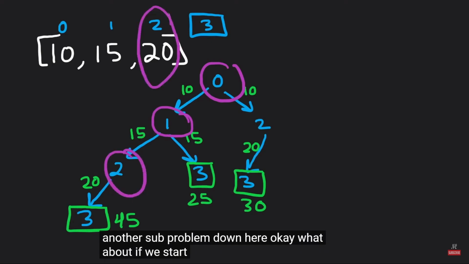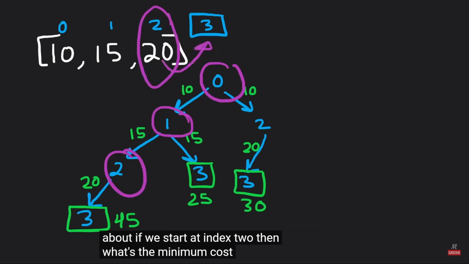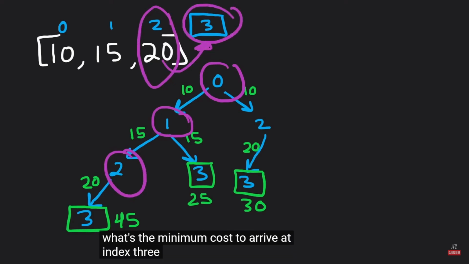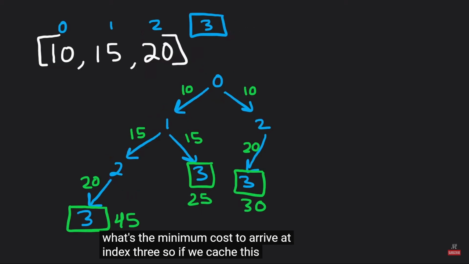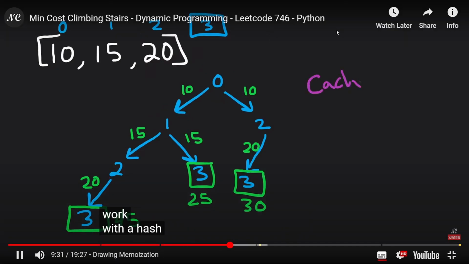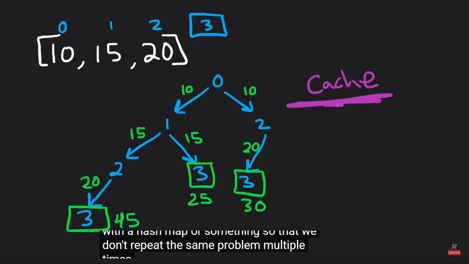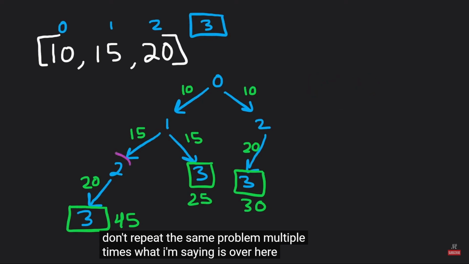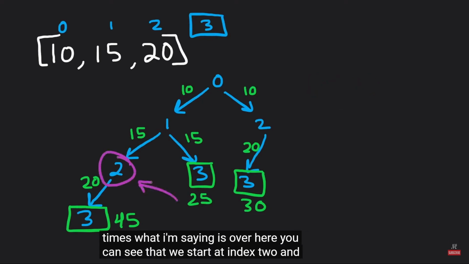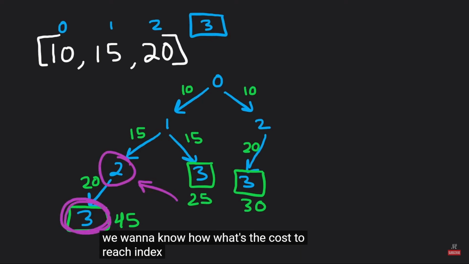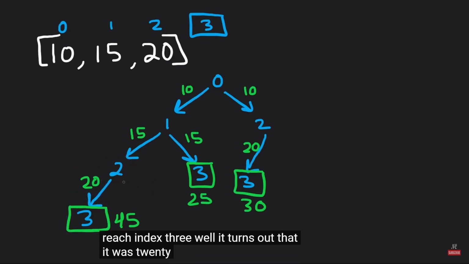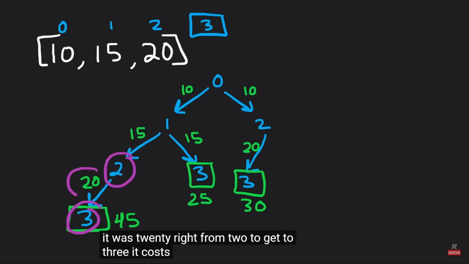Okay, what about if we start at index 2, then what's the minimum cost to arrive at index 3? So if we cache this repeated work with a hash map or something, so that we don't repeat the same problem multiple times. What I'm saying is, over here, you can see that we start at index 2 and we want to know what's the cost to reach index 3. Well, it turns out that it was 20, right? From 2 to get to 3, it costs 20.